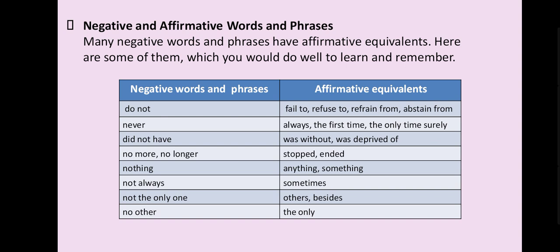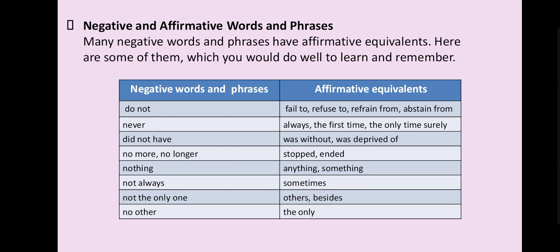So it will be very helpful, and you have to write this in your notebook, and you have to learn by heart this table, and then it will be very easy for you to transform any sentence from negative to affirmative or affirmative to negative. Here are some of them which you would do well to learn and remember.